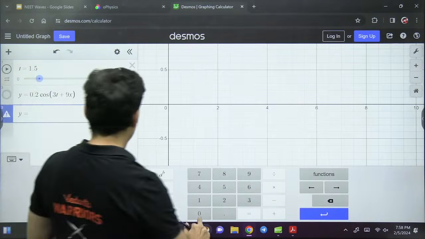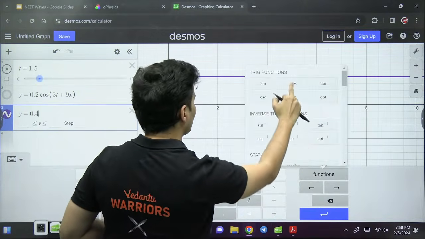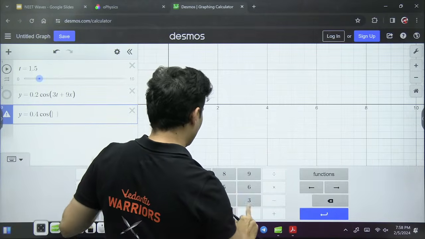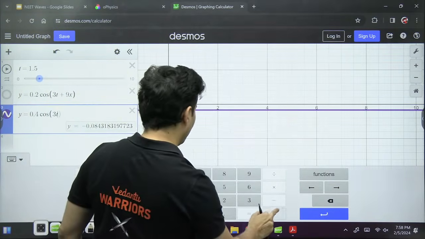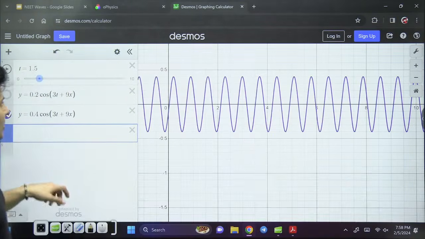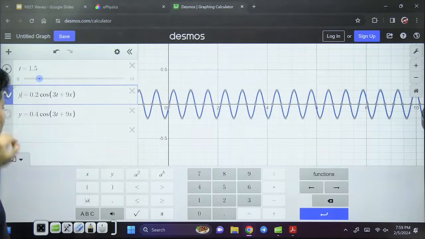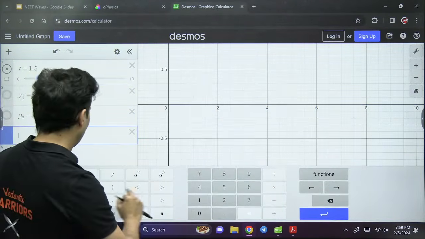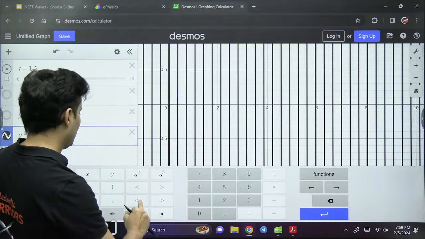And here I will write it as 0.4. Then you will have cos, then you will have 3t plus 9x, bracket complete. Okay, perfect. So this is one wave, the violet one. This is one wave, the blue one. Let me call this y1. Let me call this y2. And then let me write y is equal to y1 plus y2.